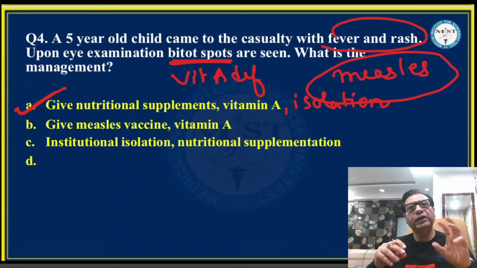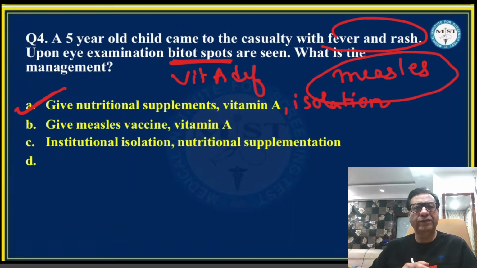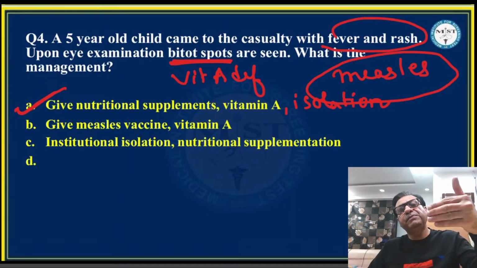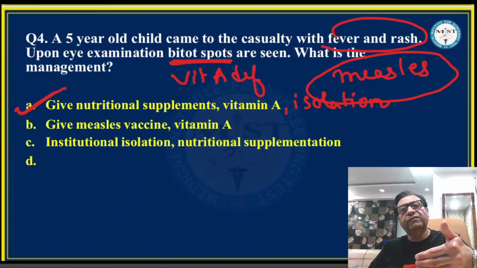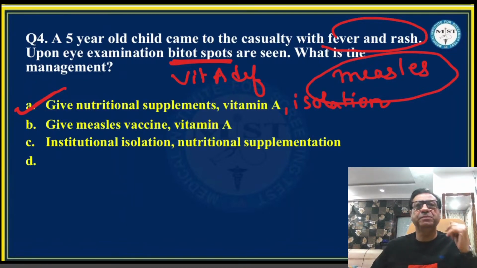Bitot's spots are actually foam-like lesions that are present over the bulbar conjunctiva. They are very commonly seen on the temporal side of the bulbar conjunctiva. So vitamin A deficiency is also present in this case, which makes me believe all the more that we should give this child vitamin A, nutritional supplements, and because the child has measles, obviously you have to isolate the child.